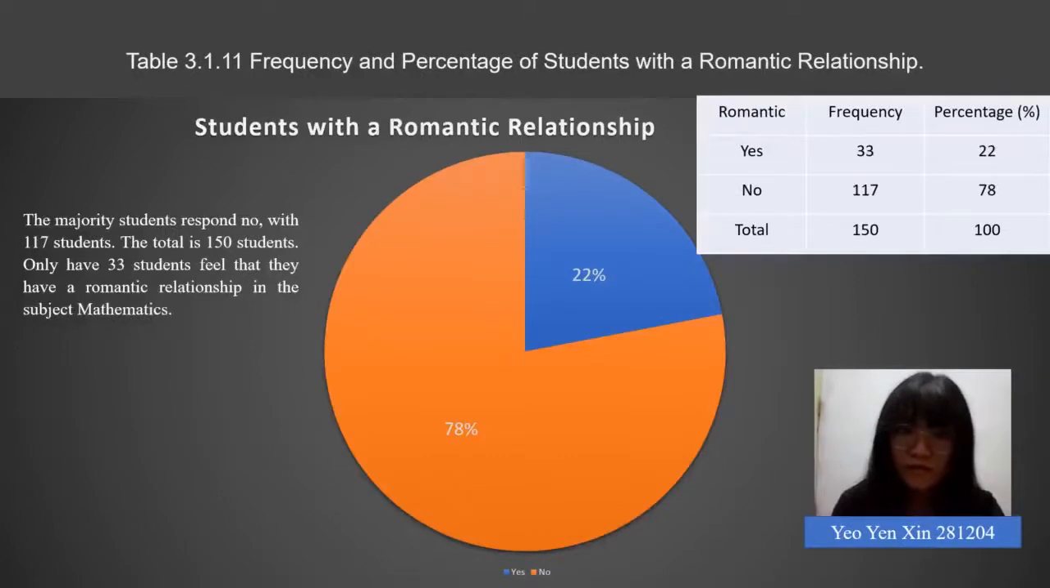This pie chart shows the students with a romantic relationship, so the majority of students respond no with 117 students. The total is 150 students. Only 33 students said they have a romantic relationship in the subject mathematics.